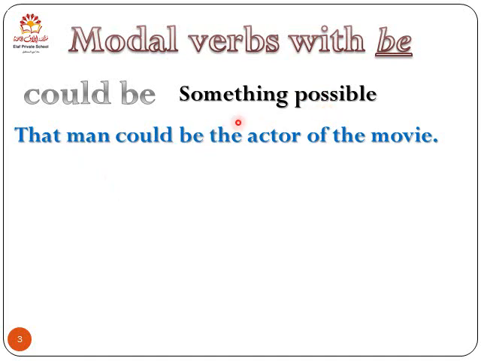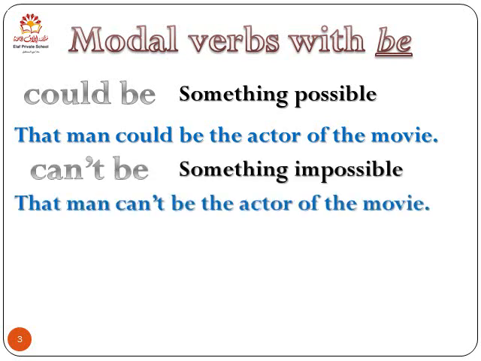If you have something that is possible, you can use could be with it. For example, that man could be the actor of the movie, all right? So that man could be the actor of the movie. It's possible that that man is the actor of the movie.